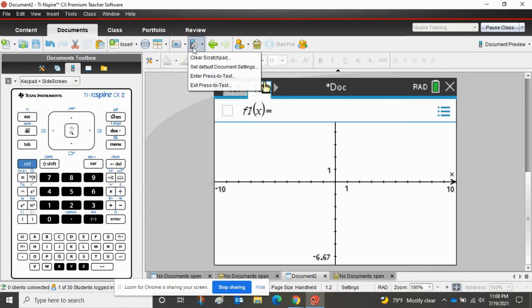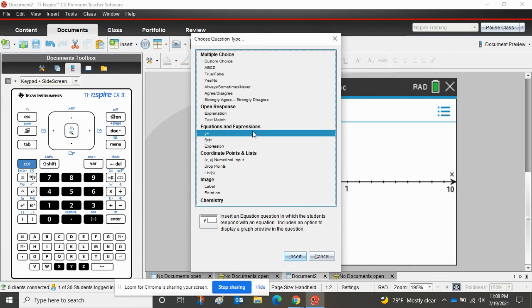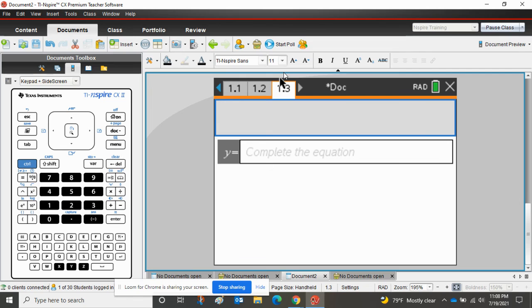I'm going to add another page, insert, this time a question. And maybe on this one, I want them to insert an equation. We'll type in their equation.